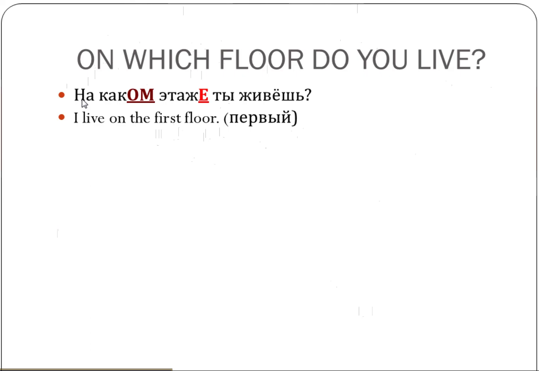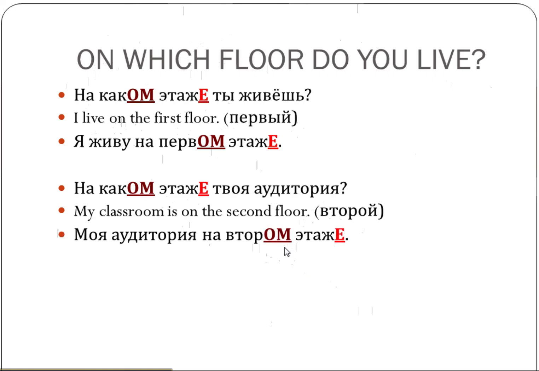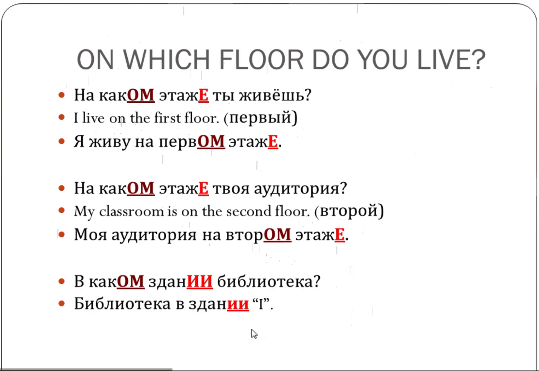If I want to say I live on the first floor: я живу на первом этаже, because I'm still describing этаж, a masculine word, and this is still the prepositional case. Я живу на первом этаже. На каком этаже твоя аудитория? Let's say my classroom is on the second floor, second, второй. Again, I need to agree with the noun, all in the prepositional case. So моя аудитория на втором этаже. В каком здании библиотека? Библиотека в здании И. На какой улице твой дом?